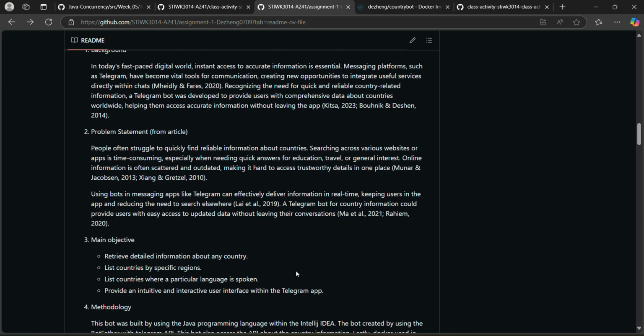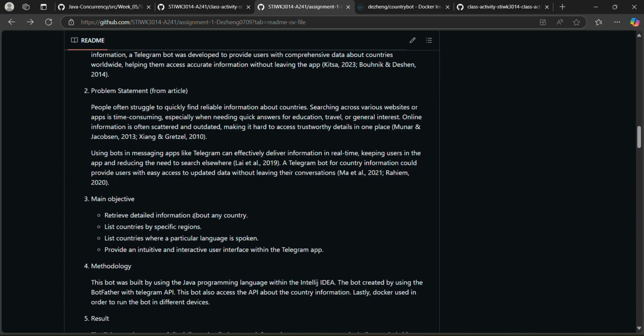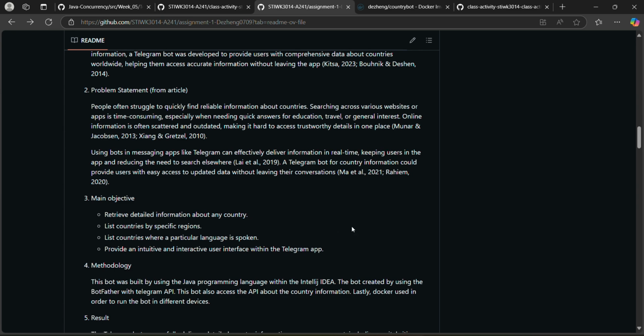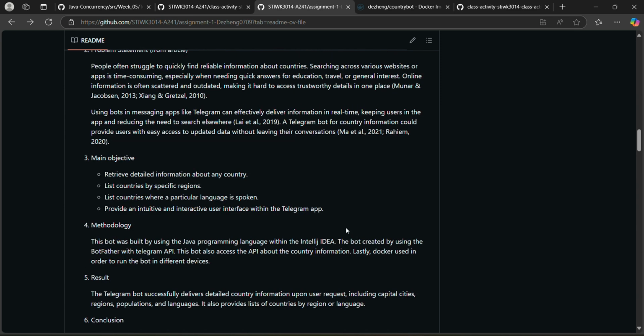And the main objective is to retrieve detailed information about any country, list countries by specific regions, list countries where a particular language is spoken, and provide an intuitive and interactive user interface within the Telegram app. For the Telegram bot development, I will use the Java programming language within IntelliJ IDEA, and the bot is created by using BotFather with the Telegram API.